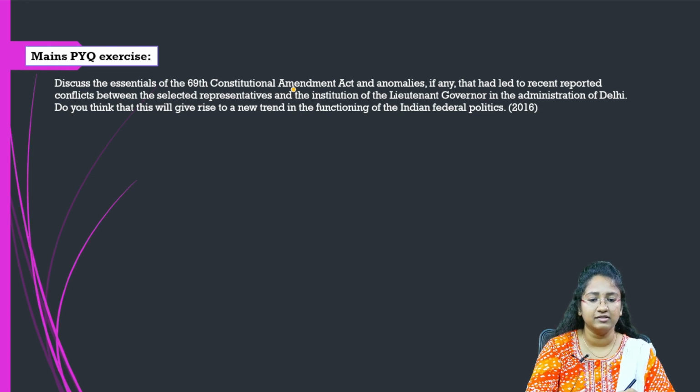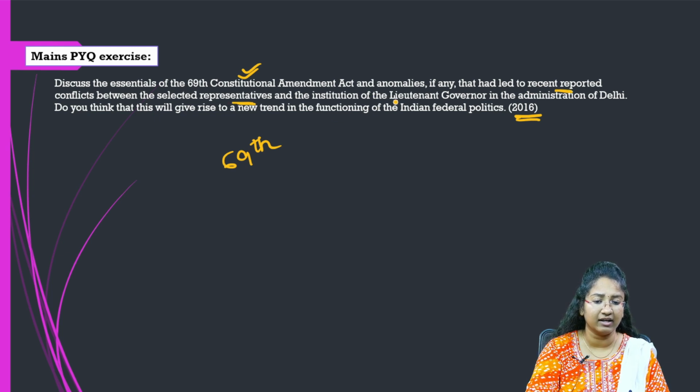So coming to the mains, we already had a similar question back in 2016. The question is: discuss the essentials of the 69th Constitutional Amendment Act and anomalies, if any, that have led to recent reported conflicts between the selected representatives and the institution of Lieutenant Governor in the administration of Delhi. At that time, when this question was asked, there were recently reported conflicts between the elected representatives and the LG, right?